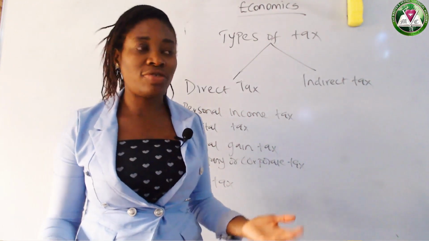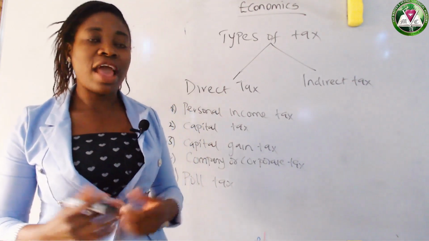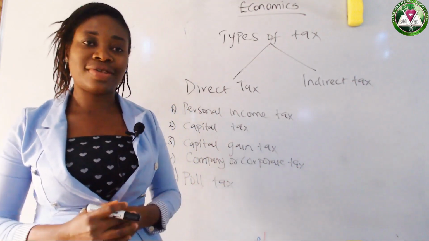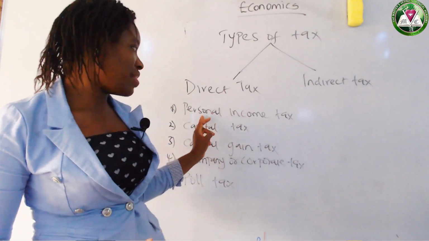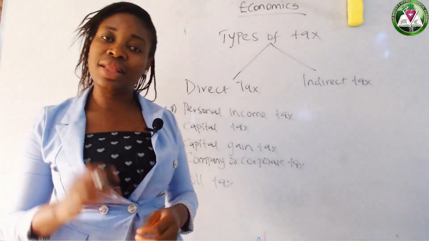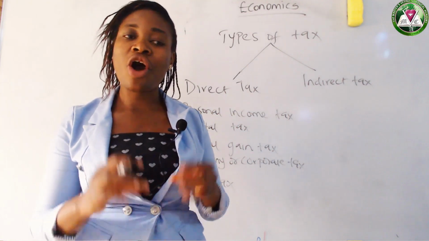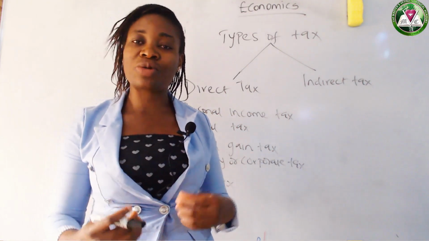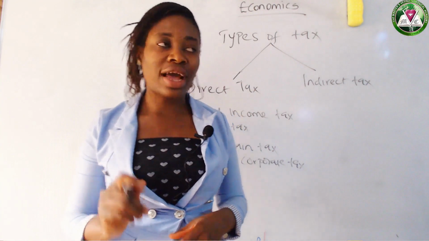As a civil servant, you pay tax. As a businessman, you pay tax. That is personal income tax, the tax that is being levied on the income being made by the individual. Let's look at the second one.